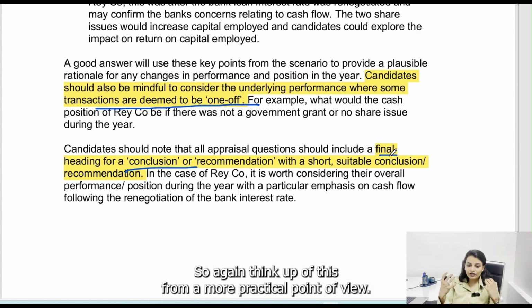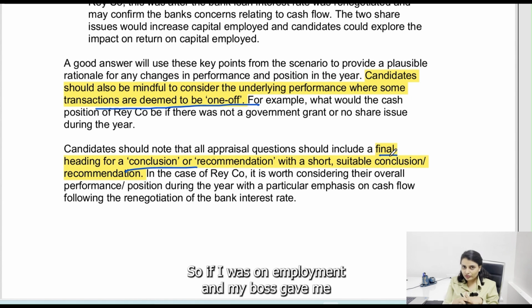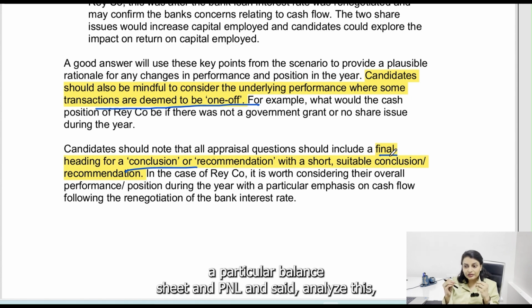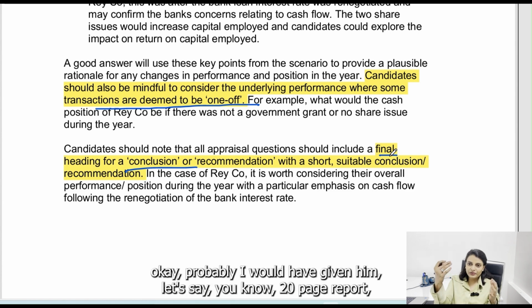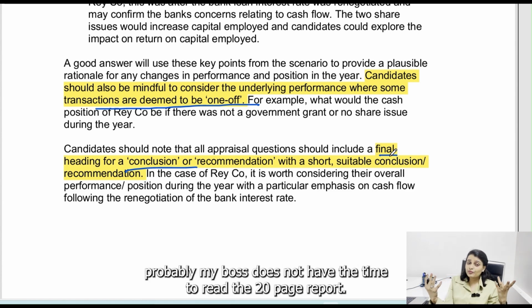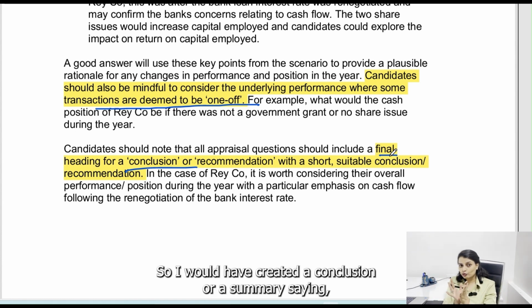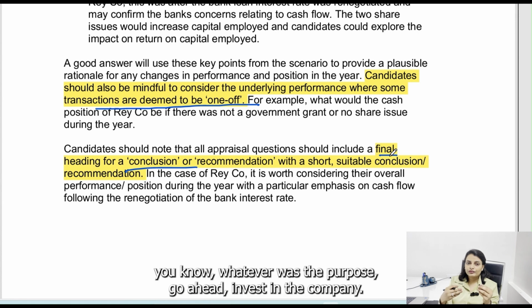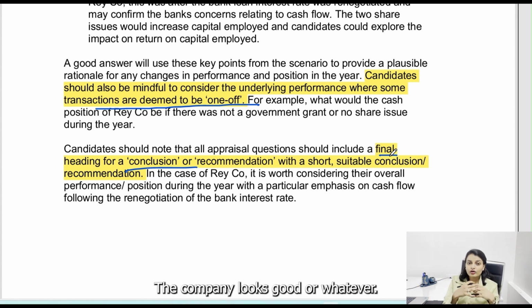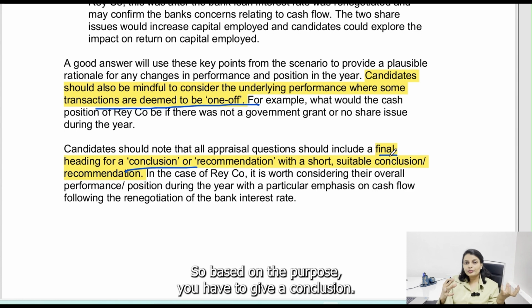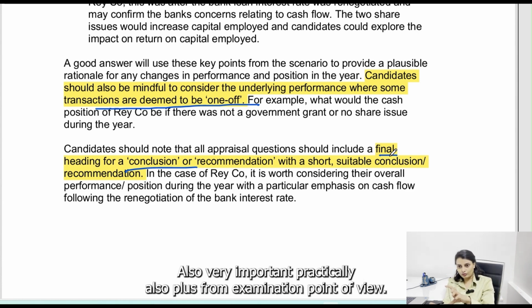So again, think of this from a more practical point of view. So if I was on employment and my boss gave me a particular balance sheet and P&L and said analyze this, okay, probably I would have given him, let's say, a 20-pager report. Probably my boss does not have the time to read the 20-pager report. So I could have created a conclusion or a summary saying, whatever was the purpose, go ahead, invest in the company, looks good, or whatever. So based on the purpose, you have to give a conclusion also.